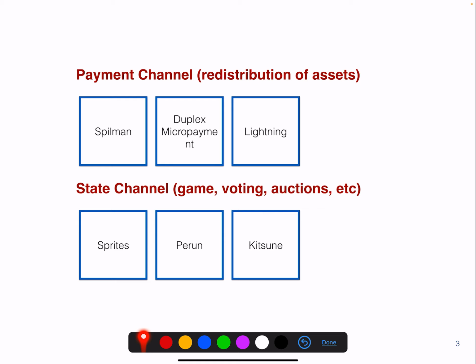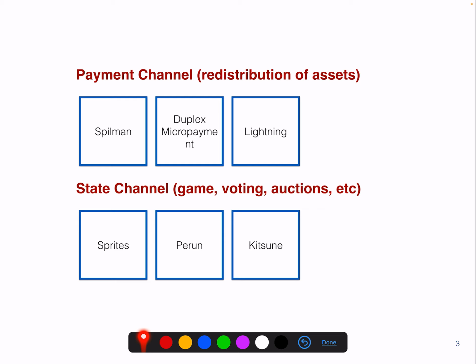So we have payment channels and we have state channels. A payment channel is basically about the redistribution of assets. So you send monetary amounts from one user to the other. And in a state channel, you should ideally be able to play games, voting, auctions, etc. So smart contracts, but in an off-chain way.